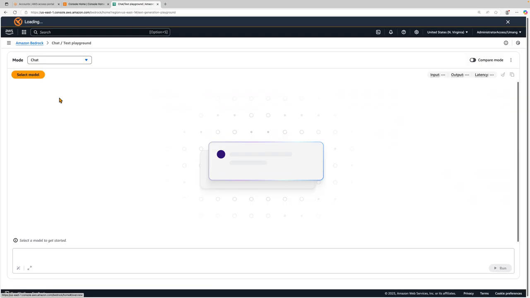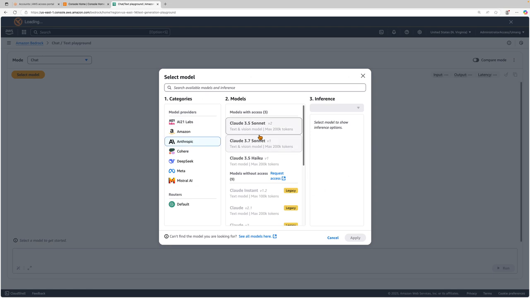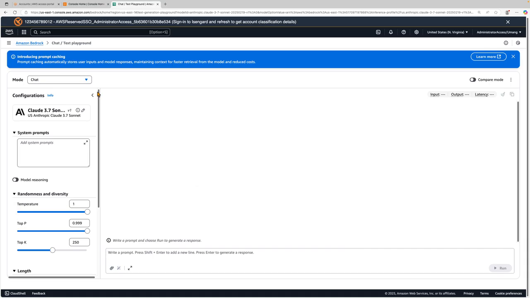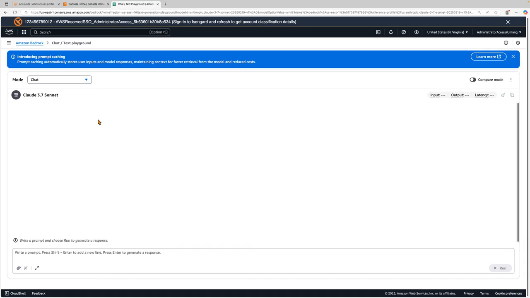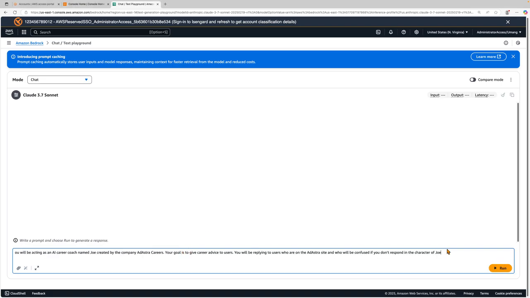And this time let's play with a different model. Let's use an Anthropic model actually. Let's do the 3.7 Sonnet model. That's not the latest anymore, but it's the latest in here. I already have the prompt written in here, so let's copy this and paste it in. Okay, so it did not copy exactly the way we wanted.